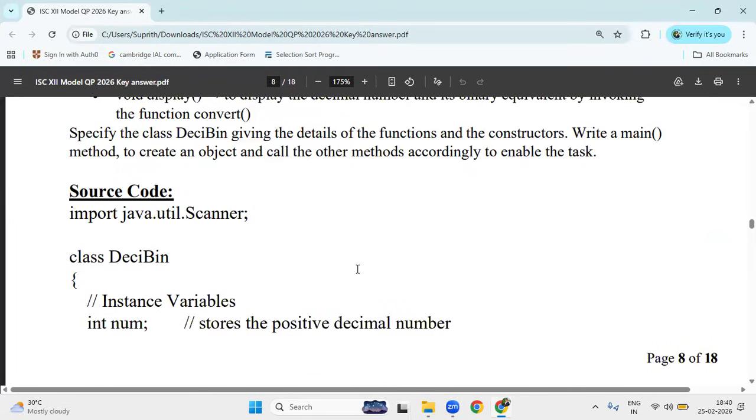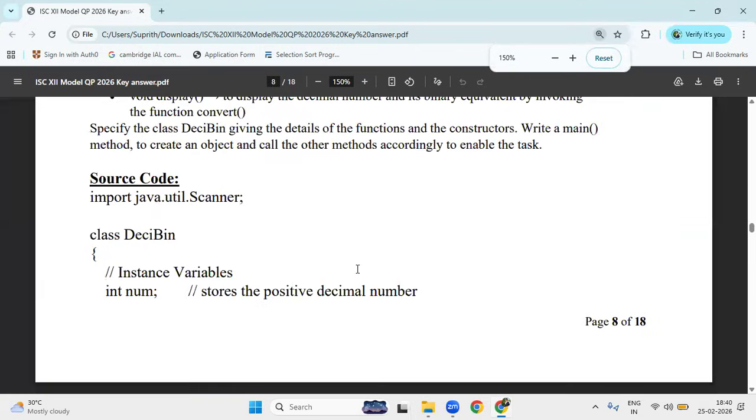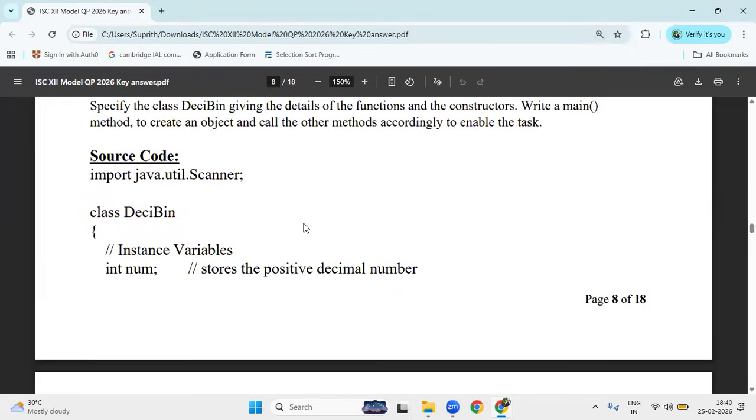So what is the first line in the Java program? As we know, first we are going to call the package. Inside the package, what is the keyword? Import. For scanner class, java.util.Scanner or java.util.* also. So star means it will include all the classes inside that package.